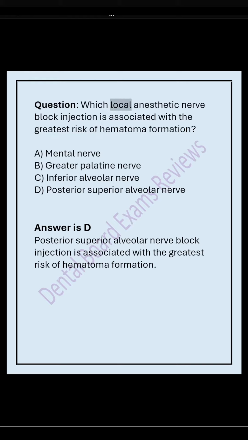Question: which local anesthetic nerve block injection is associated with the greatest risk of hematoma formation? A. Mental nerve. B. Greater palatine nerve. C. Inferior alveolar nerve. D. Posterior superior alveolar nerve. Answer is D. Posterior superior alveolar nerve block injection is associated with the greatest risk of hematoma formation.